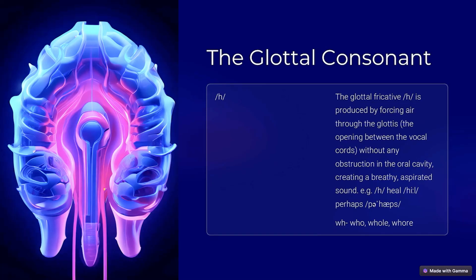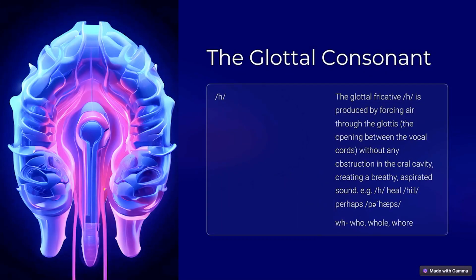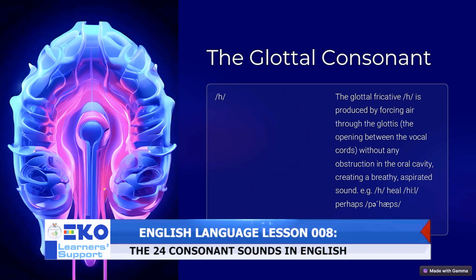The glottis is somewhere within your vocal cords, the opening between the vocal cords, without any obstruction in the oral cavity, creating a breathy, aspirated sound. For example, we have the words hill, perhaps, who, hall, and all.